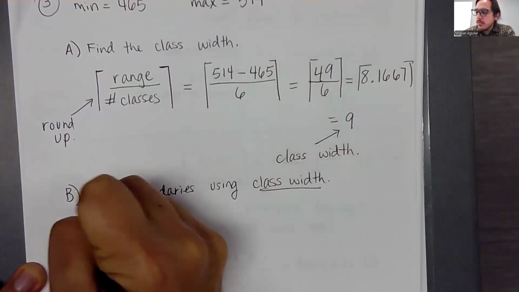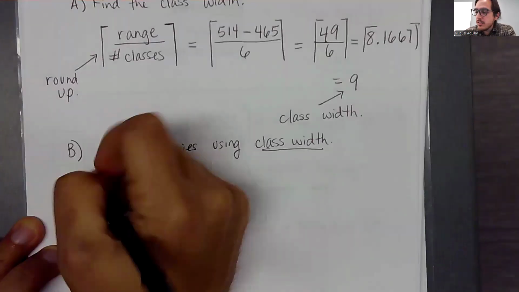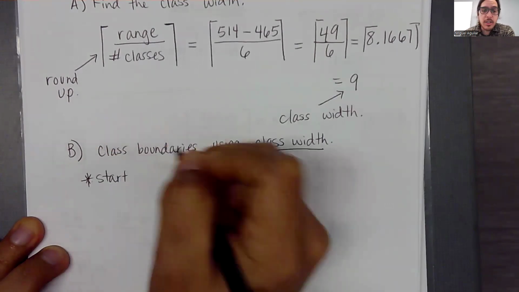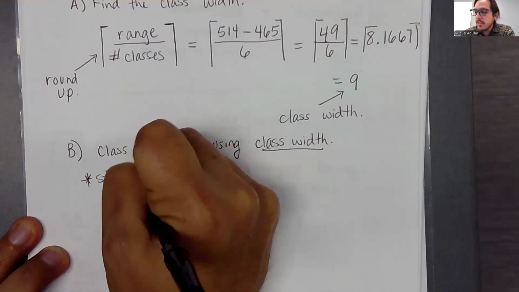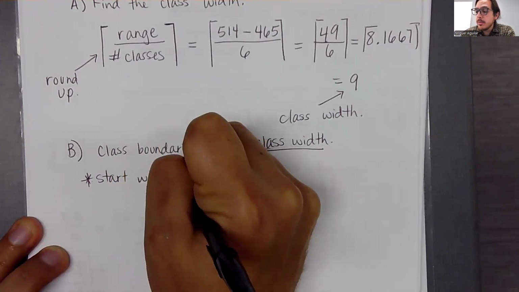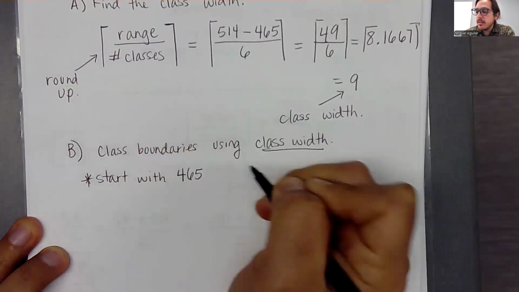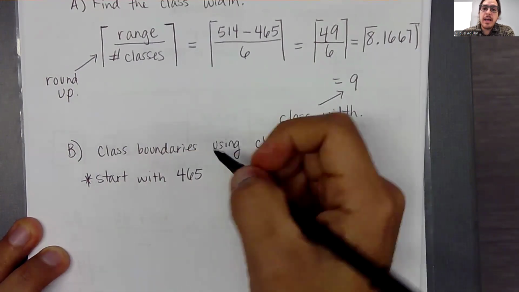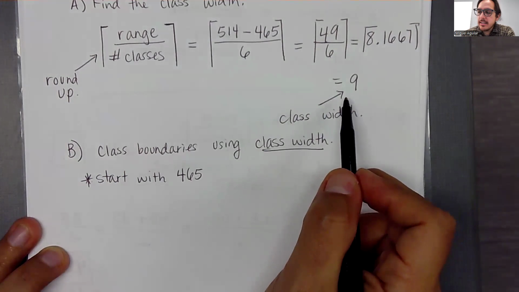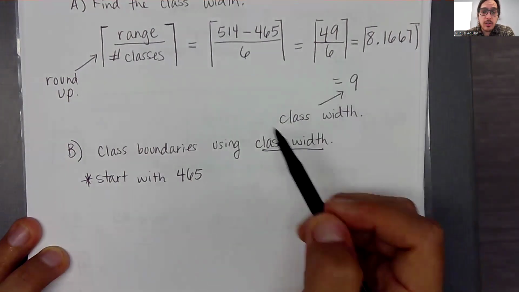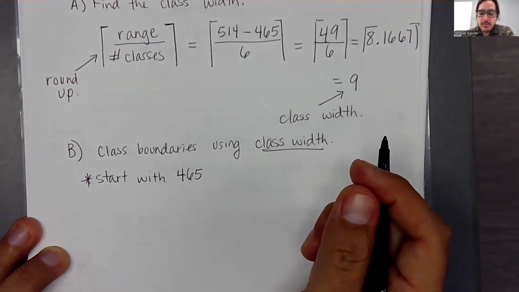We want to start at the bottom, with the lowest value in your data set. So we're going to start with our minimum, which was 465, and we're just going to add the class width to get the next lower class boundary.